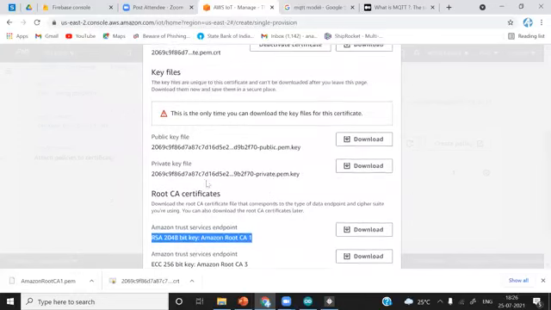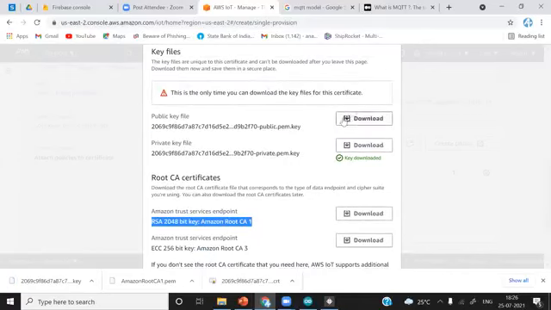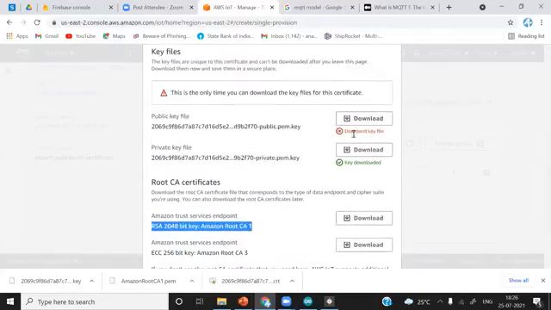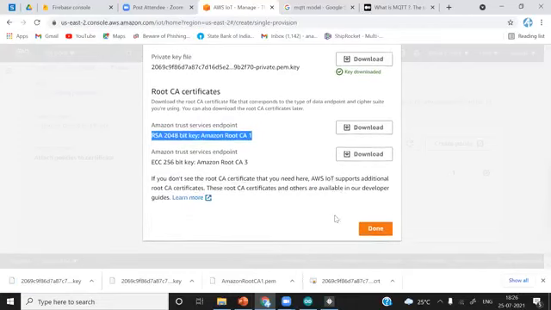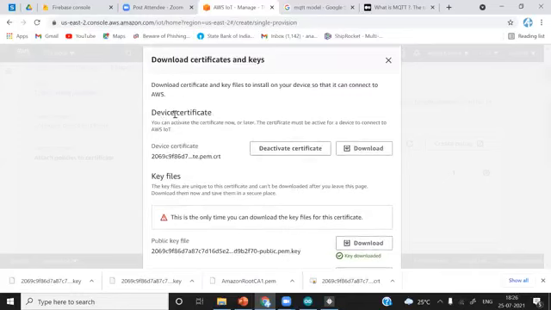After this, download the private key, and we are not going to need this public key, but if we do not download this, it will not proceed. Okay, you can see not downloaded. You have to download it. Even though we are not going to use this one, you have to download this, else you cannot proceed further. So understand, first we downloaded the device certificate.